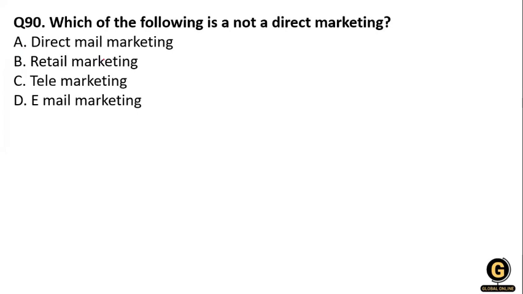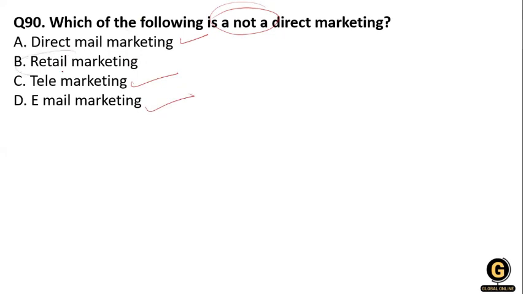Next question, which of the following is not direct marketing? Direct mail marketing, retail marketing, telemarketing, and email marketing. You know that direct mailing is direct marketing. Telemarketing, that is telephone marketing, is also direct marketing. Email marketing is also direct marketing.